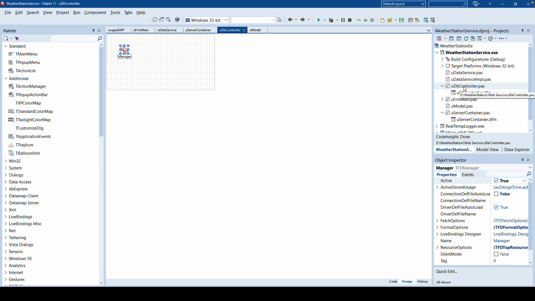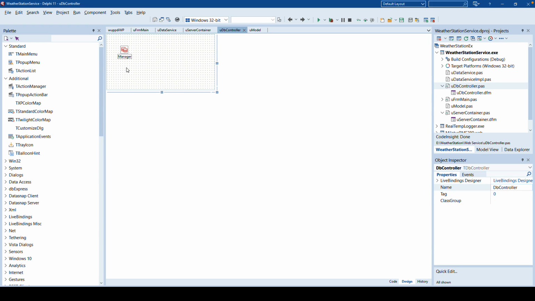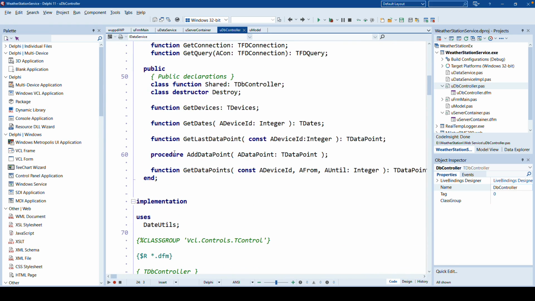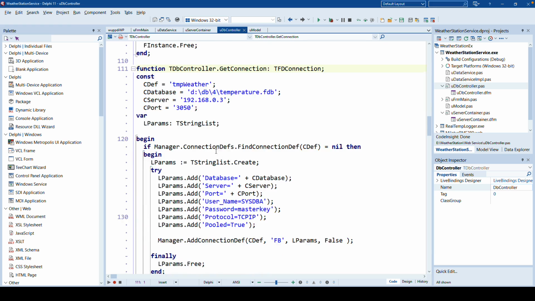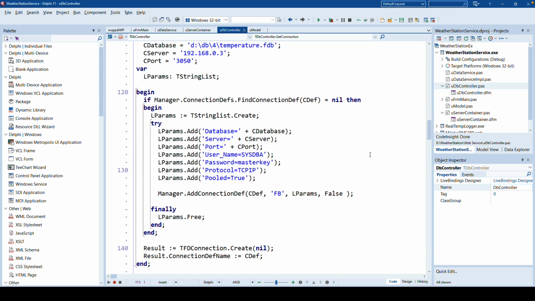So what I do is, in my database controller, in the data module, I provide a method which is called GetConnection, and then also one that gets me a TFDQuery, a query for this connection. Looking at GetConnection first, I create a new connection using FireDAC connection parameters, add a temporary connection definition for this, and then I return the TFDConnection object for each request.